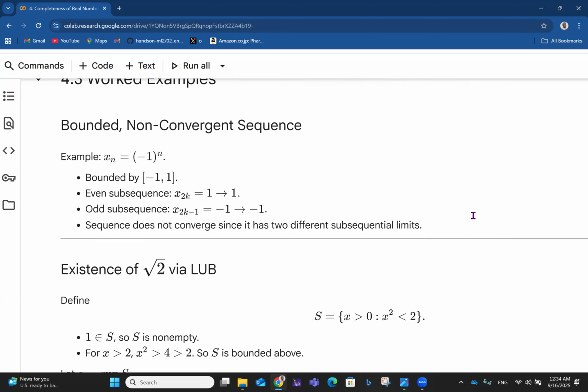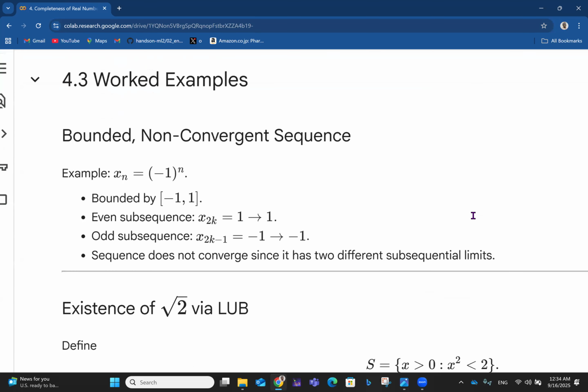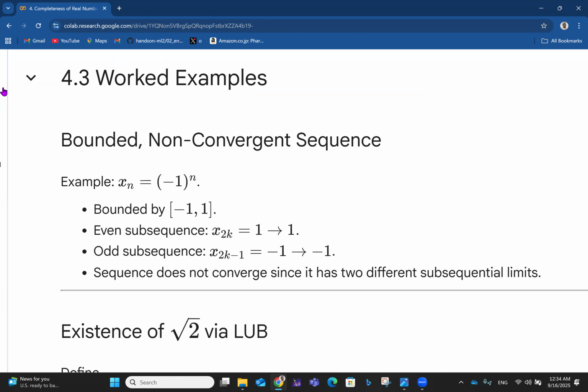Okay, so let's look at some worked examples. Let's talk about a bounded non-convergent sequence. Example: imagine that you have x_n equals minus 1 raised to the power n. That means when n is 0, you have 1. When n is 1, you have minus 1. When n is 2, you have 1. When n is 3, you have minus 1. So this sequence has just two values. It is a bounded sequence, bounded by minus 1 and 1.